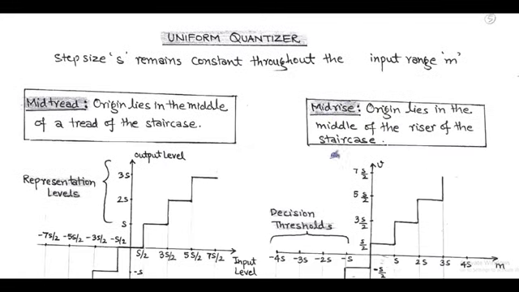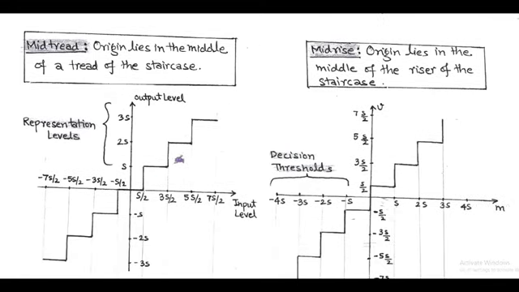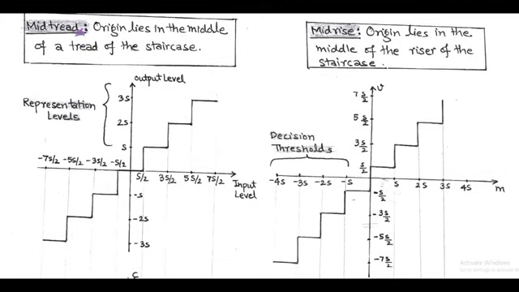Now first, we discuss uniform quantization or quantizer. In a uniform quantizer, step size S remains constant throughout the input range M. And the characteristic of a uniform quantizer is described by a staircase function of equal steps. According to this, uniform quantizer is classified into mid-tread and mid-rise. That is shown in the figure.